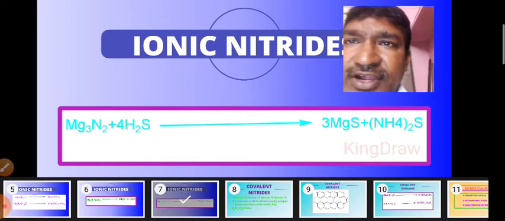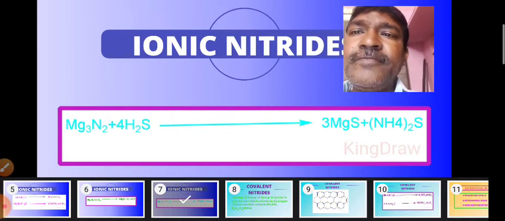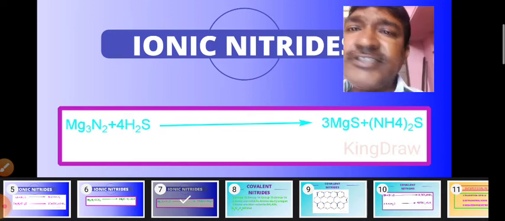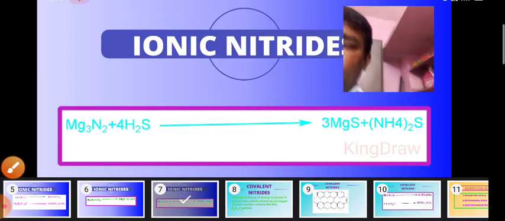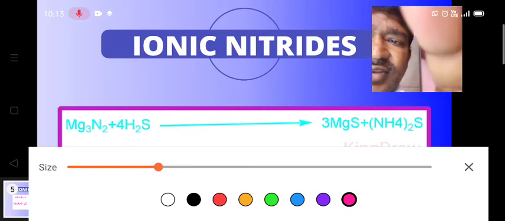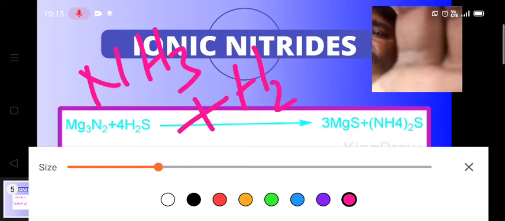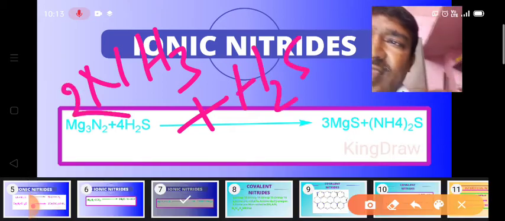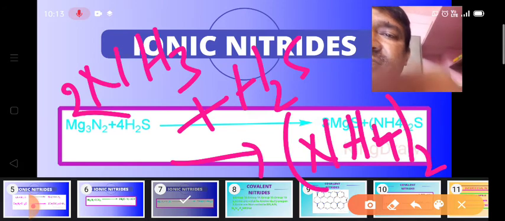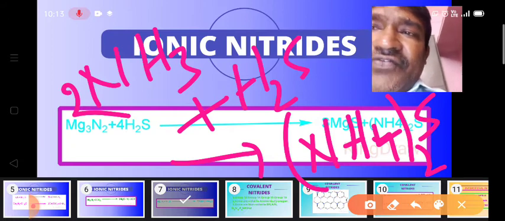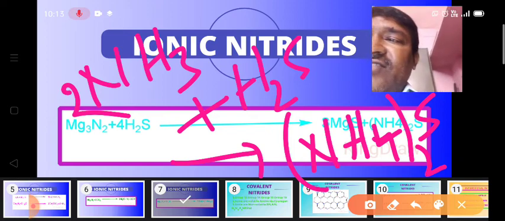That is the reaction with hydrogen sulfide. When magnesium nitride is allowed to react with hydrogen sulfide, we get magnesium sulfide as well as ammonium sulfide. First of all, as usual we get ammonia. And then this H2S reacts with this ammonia. As a result, we get ammonium sulfide. So that we have to remember here. First of all, we get the ammonia. Then one more H2S reacts with this released ammonia and the ammonium sulfide will be formed. Okay?